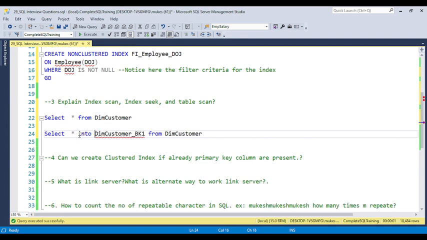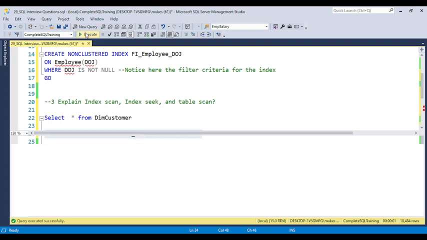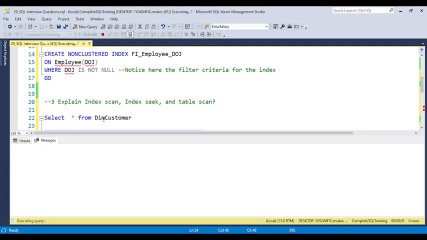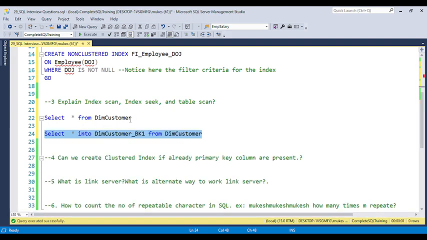This duplicate table doesn't have any indexes, while the original table does. Now you can see, if you put a where clause, customer key equal to 11,000, suppose 11,000,